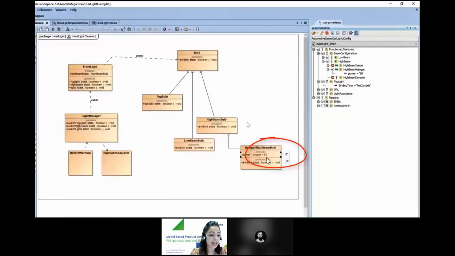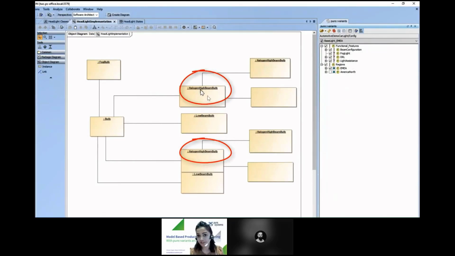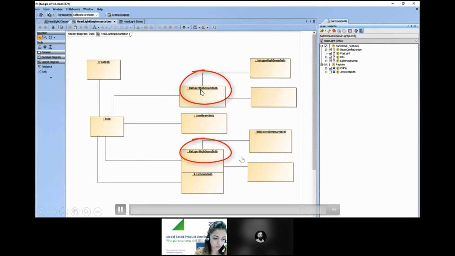the transformation. And also this value 50 is injected as a default value for the power attribute of the class halogen high beam bulb. And also if you notice, the classes LED and standard high beam bulb have been removed due to the transformation. Now let's move on to the object diagram and see what has happened there. So here we notice that the classifiers of the objects that were formerly set to high beam bulb have now changed to halogen high beam bulb. So now this way, these are the changes that we saw once we triggered the transformation.